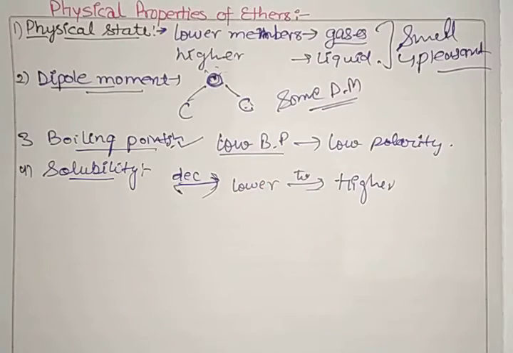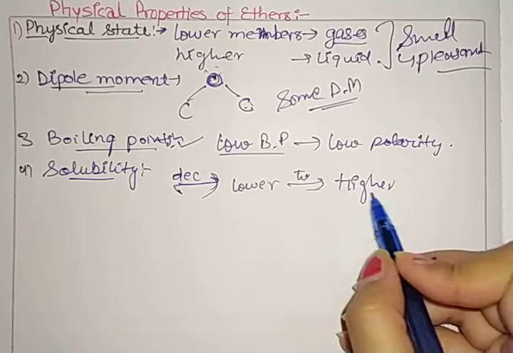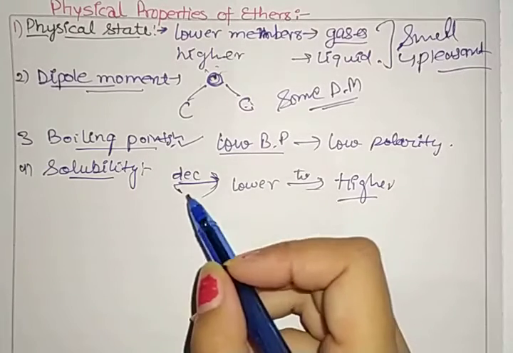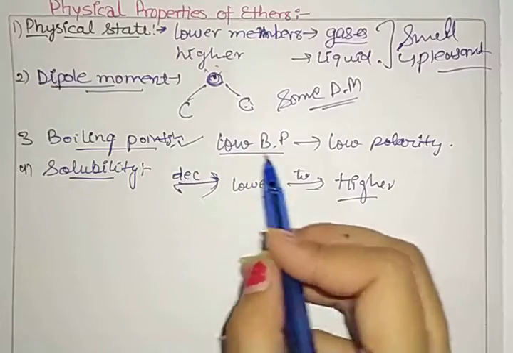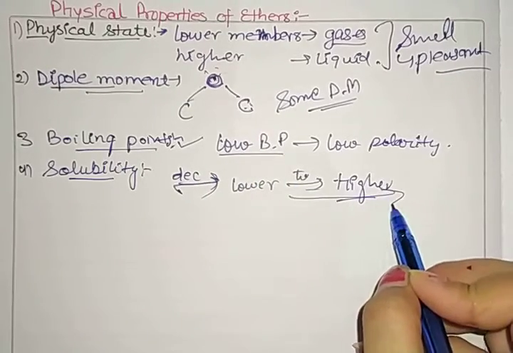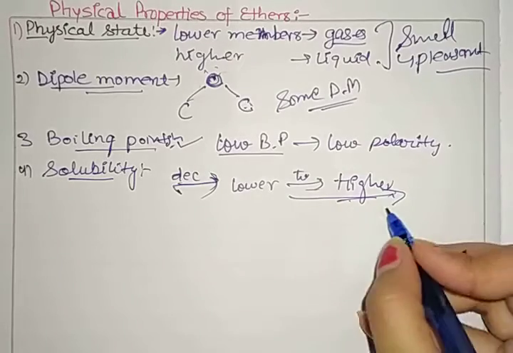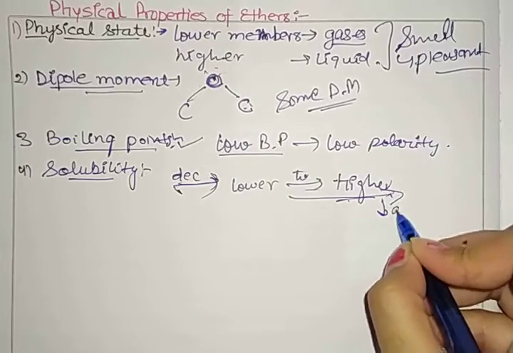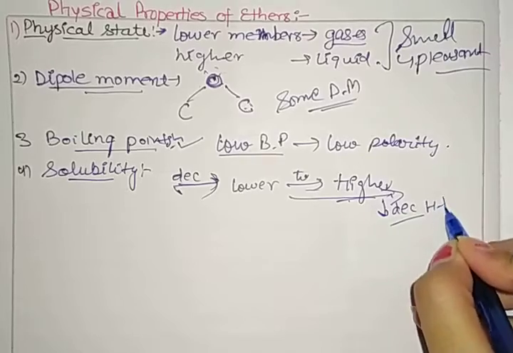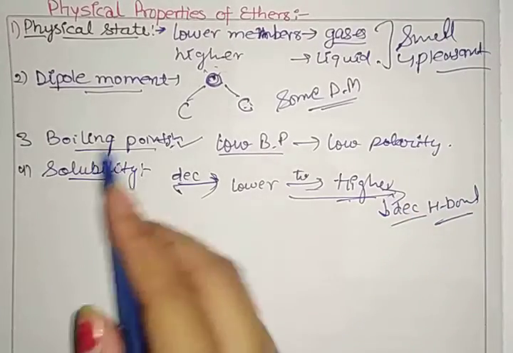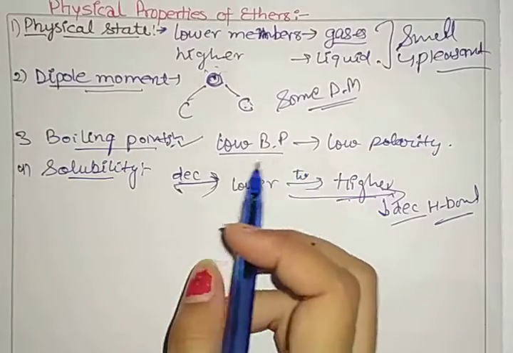That means for lower members solubility is good, but for higher members solubility is not so good. This is because as the size of the alkyl group increases, it decreases the tendency of forming hydrogen bonding. That is why higher members are less soluble.